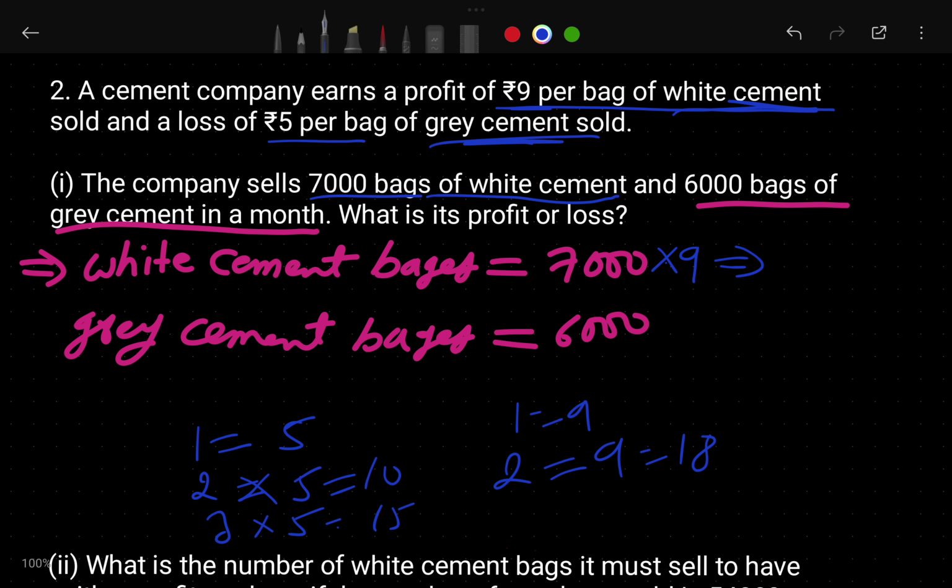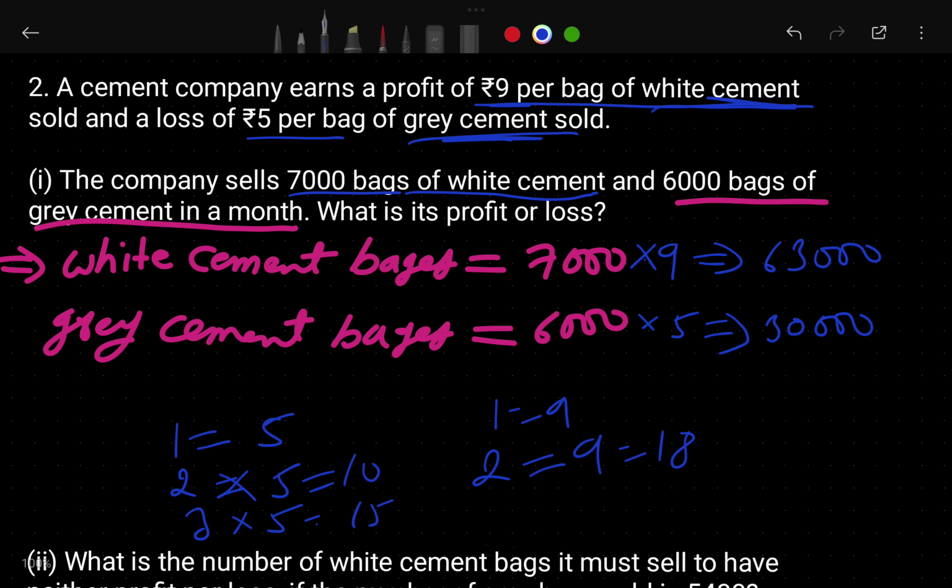Like that, when he sells 6,000 bags, how many rupees will he lose? If you multiply, this is going to be 30,000. And when you multiply 7 into 9, you can just say 63 only.